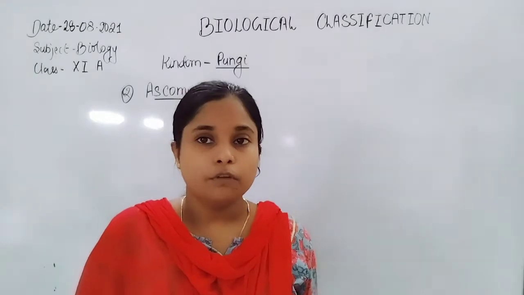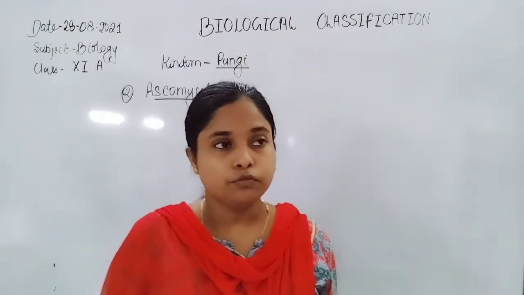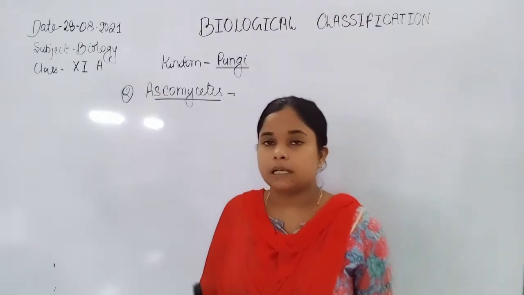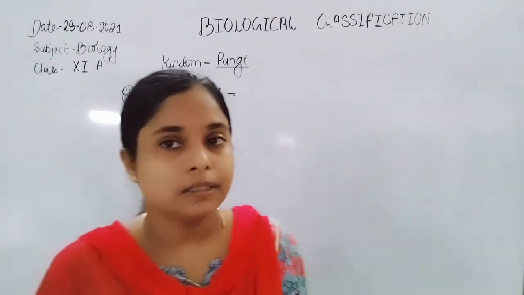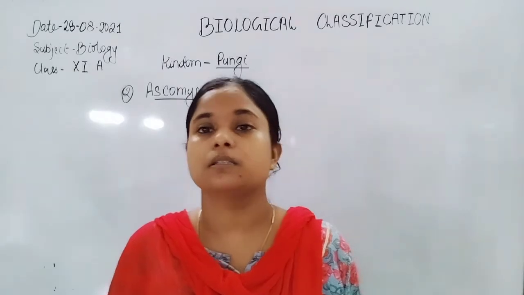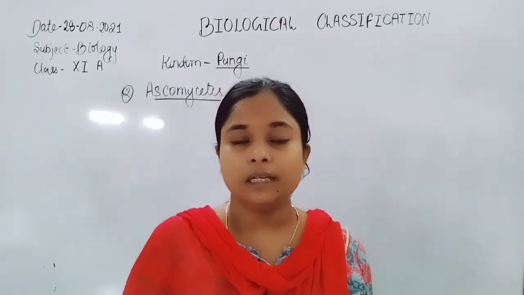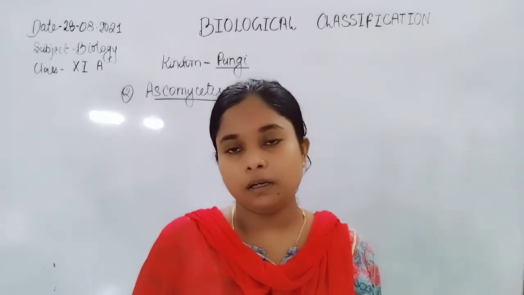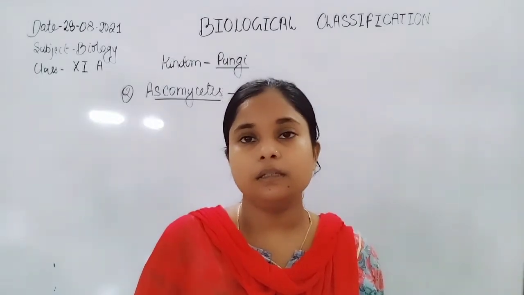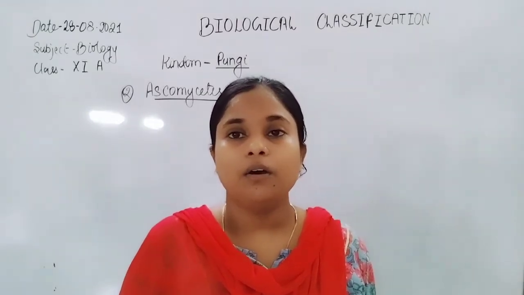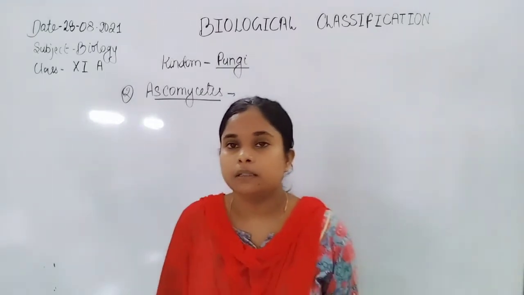On the basis of reproduction, they are classified into four groups or classes: the phycomycetes, ascomycetes, basidiomycetes, and deuteromycetes, which is the last one. In the phycomycetes, they grow mainly on decayed wood and twigs, or they are saprophytic.